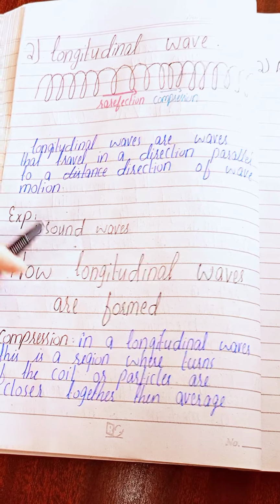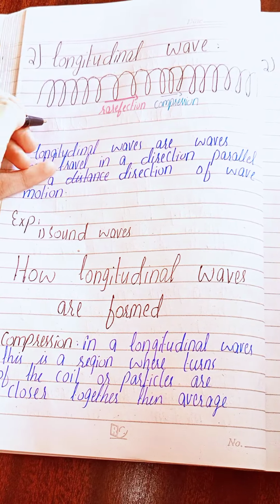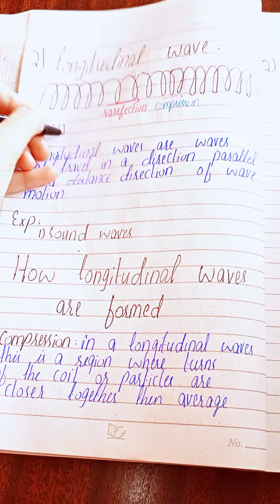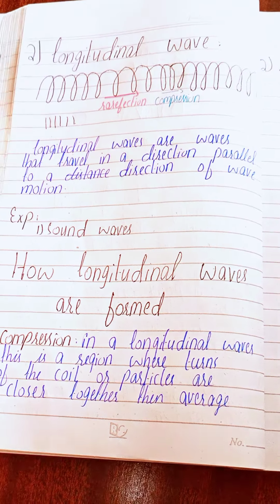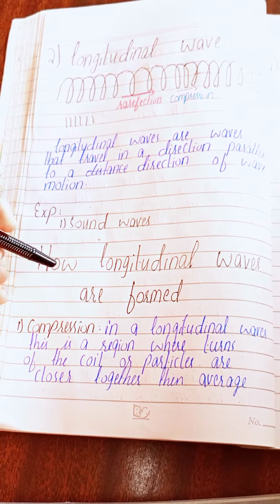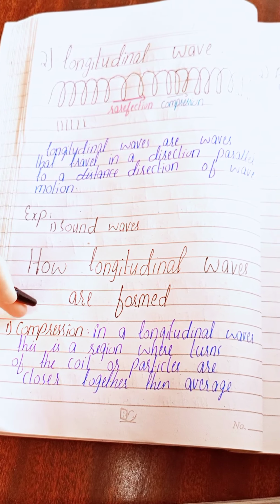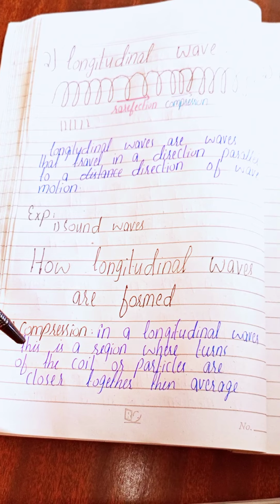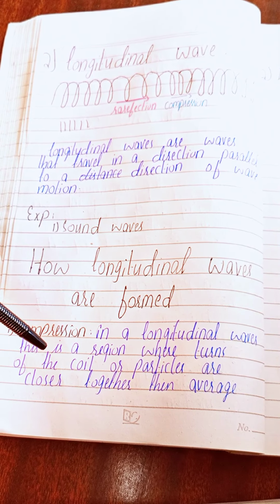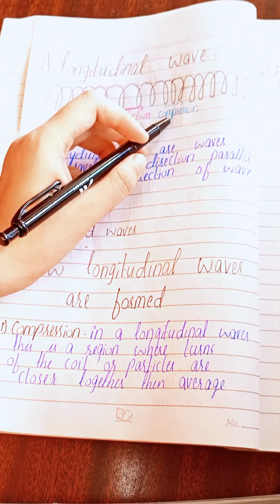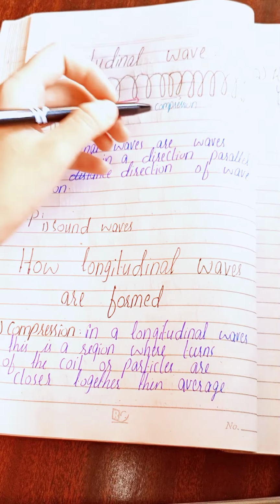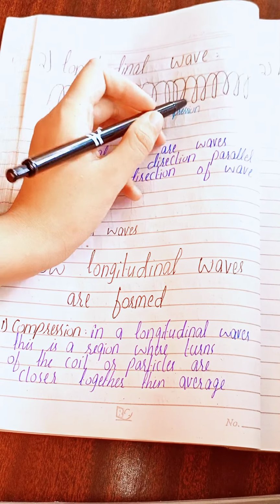It is used in sound. You can also denote the longitudinal waves like that or in the form of a spring. How are longitudinal waves formed? First of all, compression. In a longitudinal wave, this is a region where the turns of the coil or particles are closer together than average. Means जहाँ पर particles एक दूसरे के सबसे ज़्यादा करीब हों उसे हम कहते हैं compression.